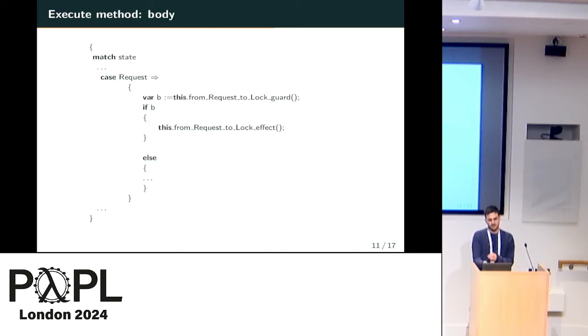And the body of the execute method is just a match statement. We have a bunch of cases, one for each value of the state variable. And basically, we fire a transition as soon as it is possible, and we also have some axioms on this state machine that the transition relation is total and fully deterministic. So we know that on each state, there is one and only one transition that can be fired.